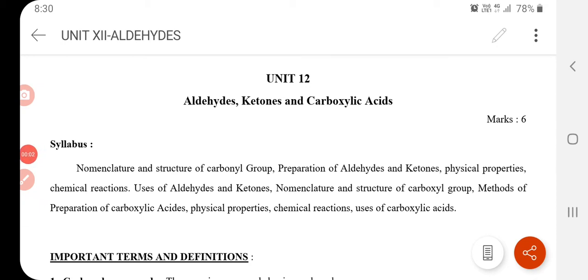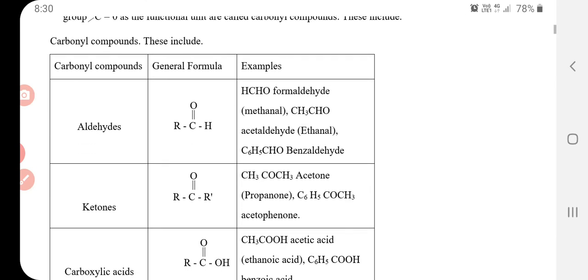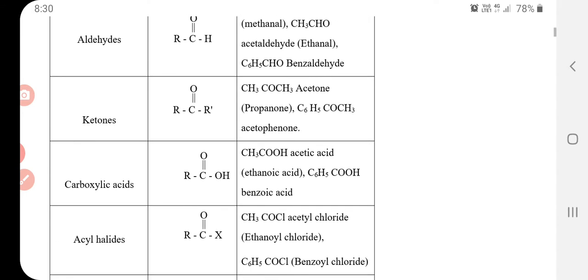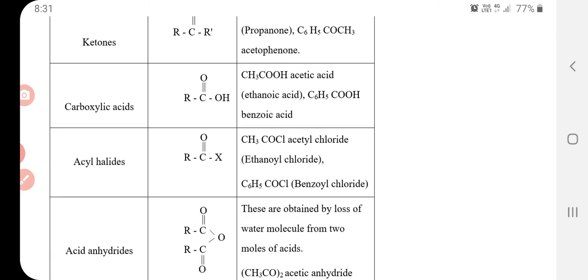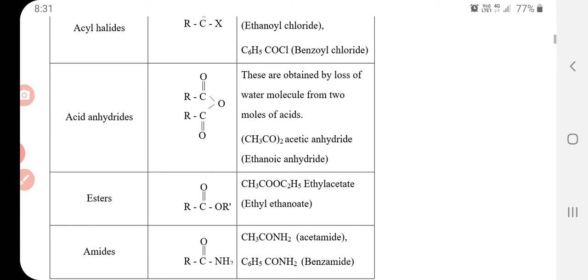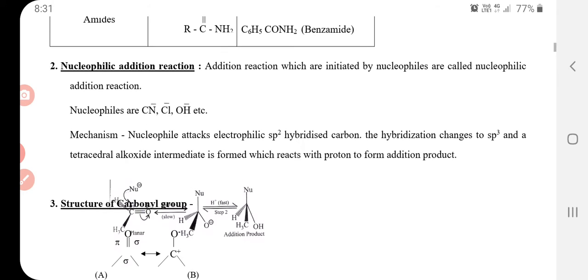Hello students, today we are going to revise the lesson aldehyde, ketone and carboxylic acid. We know very well aldehyde has CHO as functional group, ketone has CO, and carboxylic acid has COOH, and the derivatives acyl halide, acid anhydride, esters, amides are different. They show nucleophilic addition reaction.